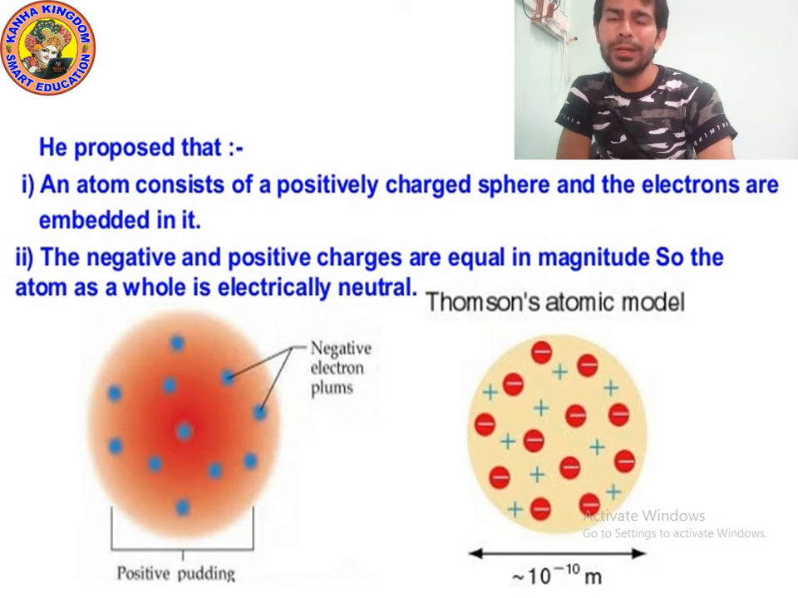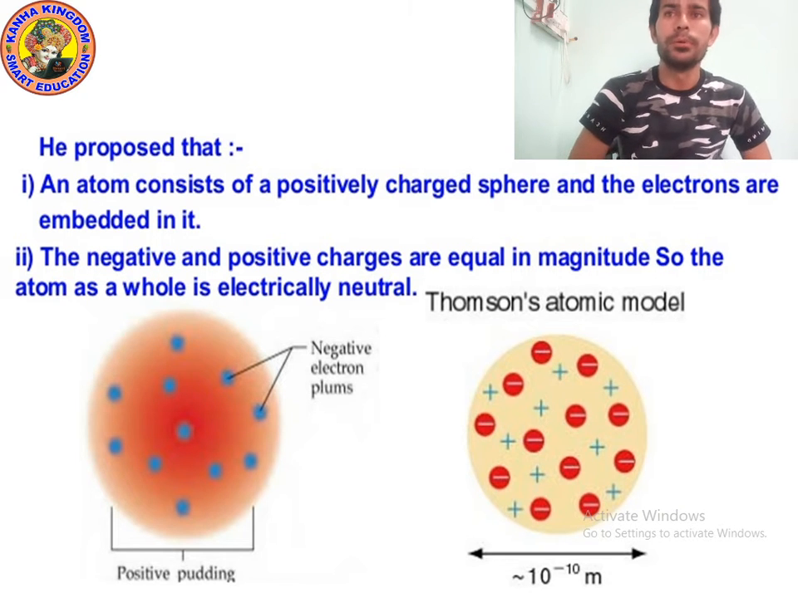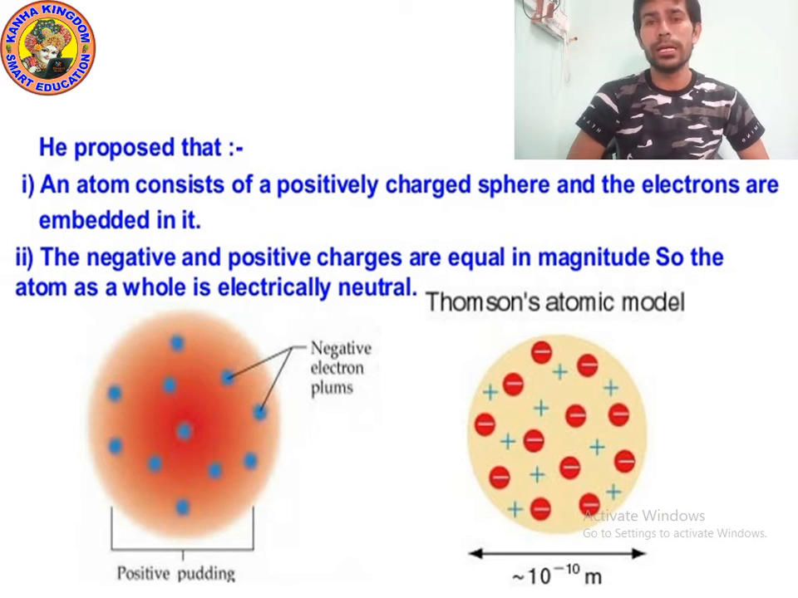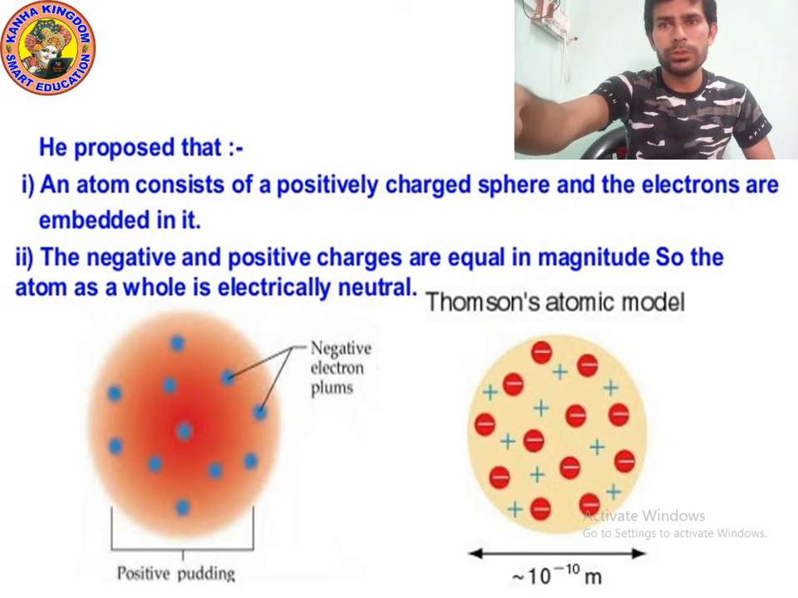So kids, I hope you understood that Thomson proposed that an atom consists of a positively charged sphere and the electrons are embedded in it. And point number 2, the negative and positive charges are equal in magnitude, so the atom as a whole is electrically neutral. Now let's move on to the next point.